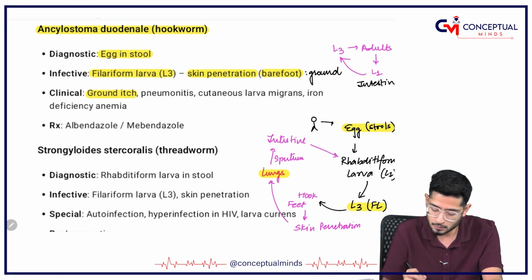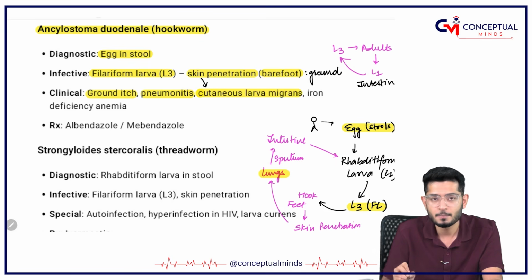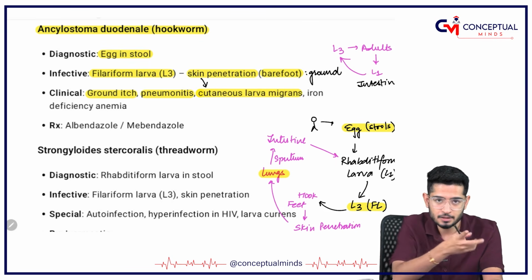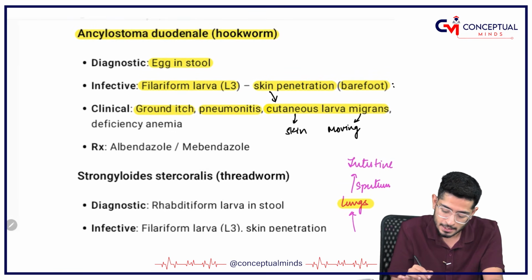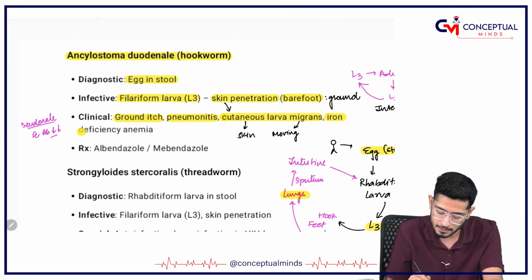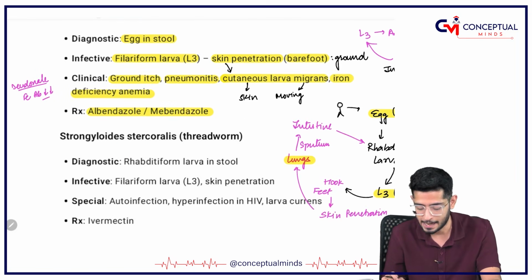Now it might go to lungs. What will it cause? Pneumonitis. And because it was having skin penetration, the clinical feature is cutaneous larva migrans. That means you can see the larva moving. Cutaneous means skin, larva means larva, and migrans means moving. Now Ancylostoma duodenale: duodenale means there will be decreased iron absorption, and that's why it causes iron deficiency anemia. The treatment remains mebendazole and albendazole.